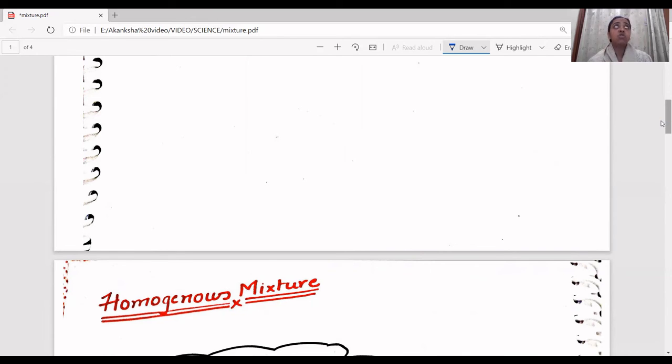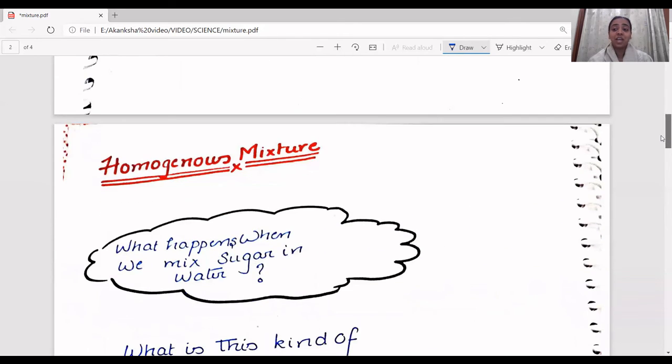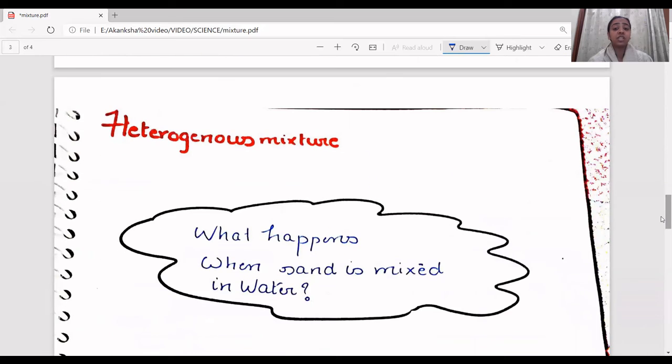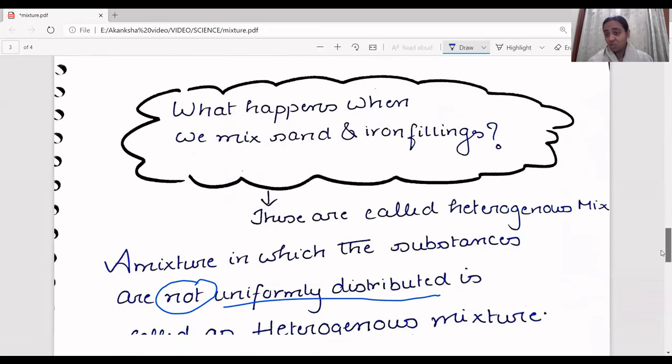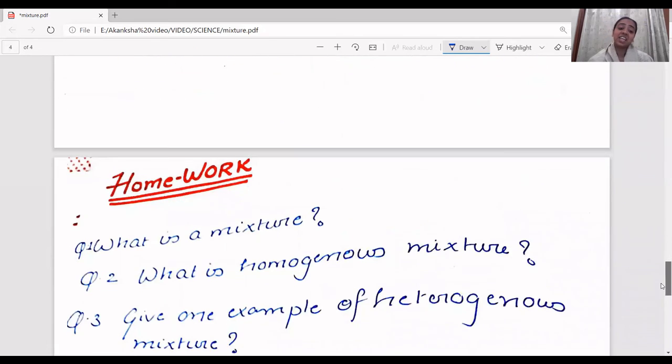Examples of homogeneous mixtures are when you dissolve sugar in water, or when you see air and oxygen being dissolved into water. You do not see it, but that mixture has oxygen and air, and it is uniformly distributed. And what is a heterogeneous mixture? A heterogeneous mixture is the one that does not have a uniform distribution. For example, when you mix iron filings or sand in water, you do not find it dissolved into the water. So that is the example.